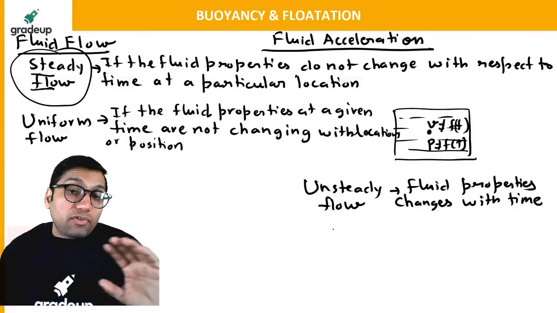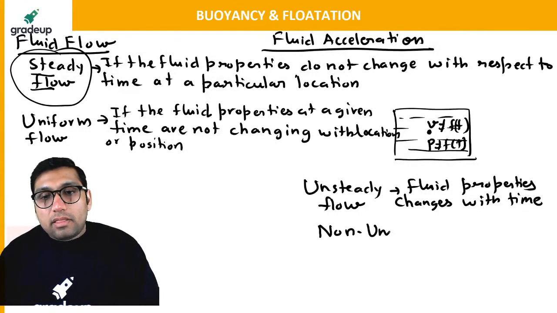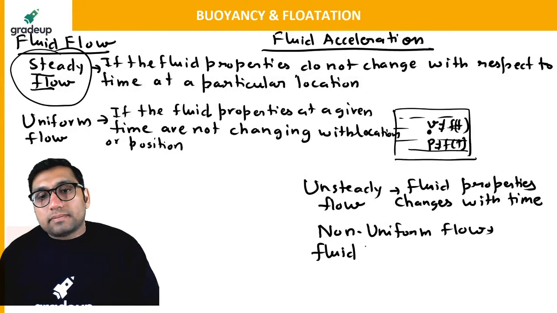At a given location, fluid properties are changing with time. And non-uniform means fluid properties are changing with location or position.